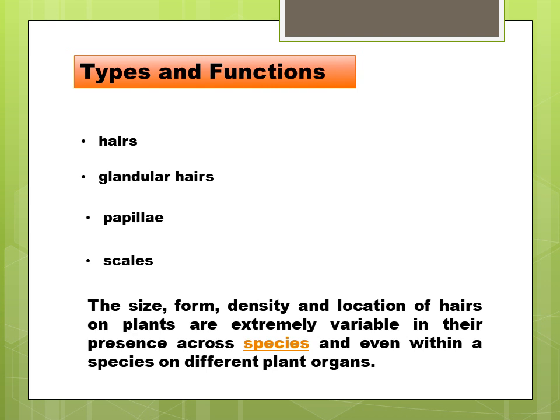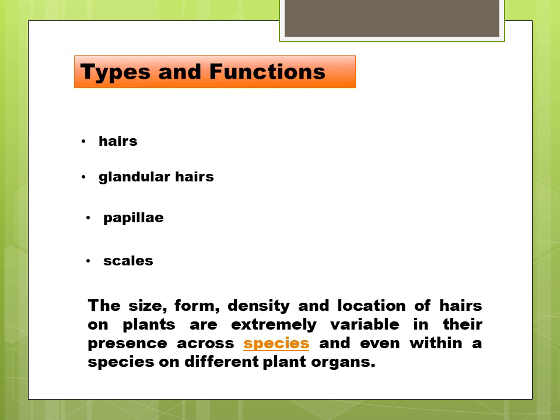If we talk about their diversity in the species, then according to their size, form, density, and location of hairs on plants, they are extremely variable in their presence across species and even within a species on different plant organs. They may be present on the stem, on the sepals, on the carpels.